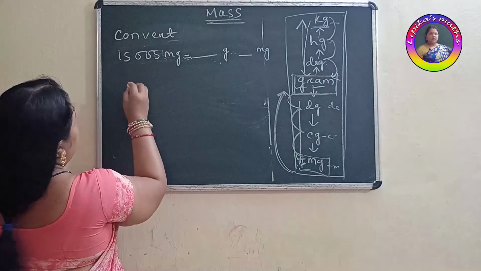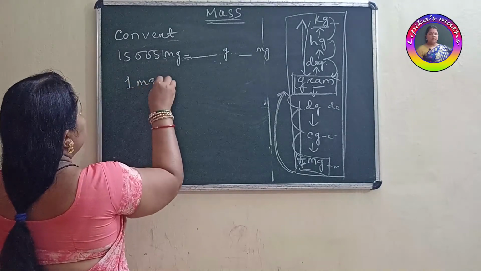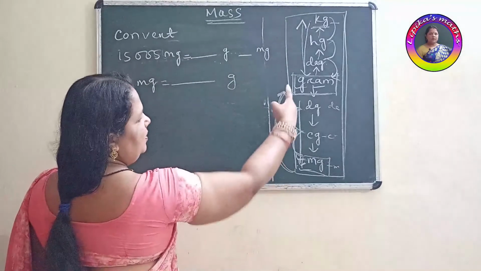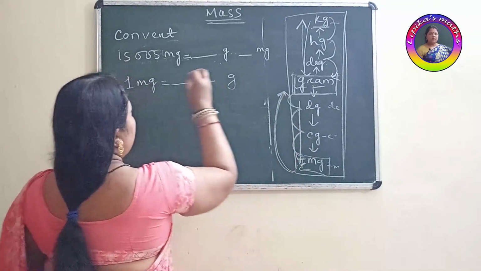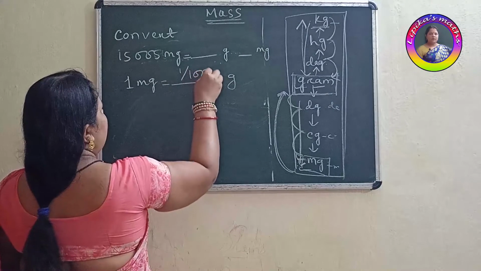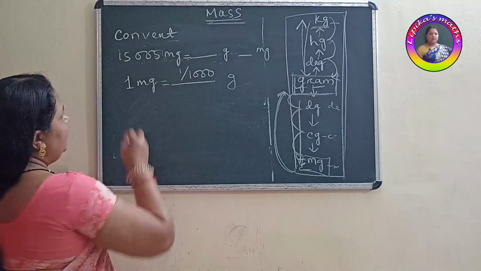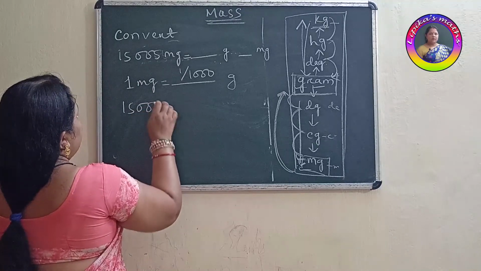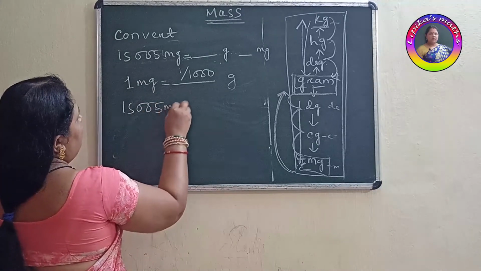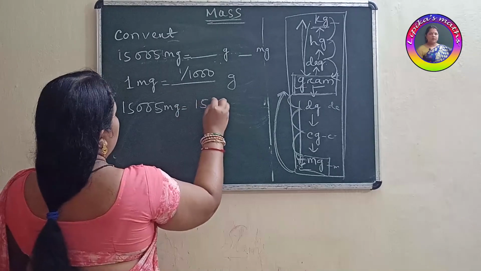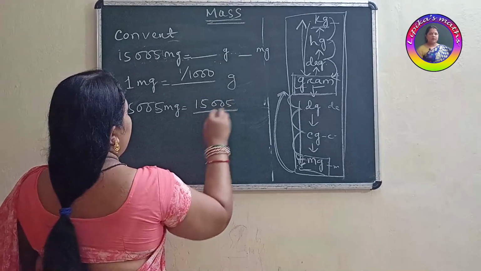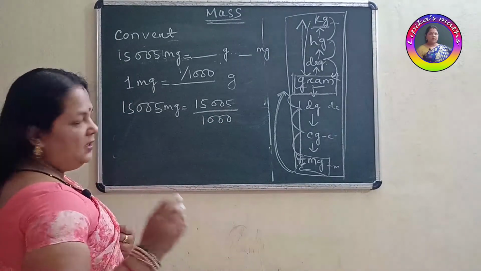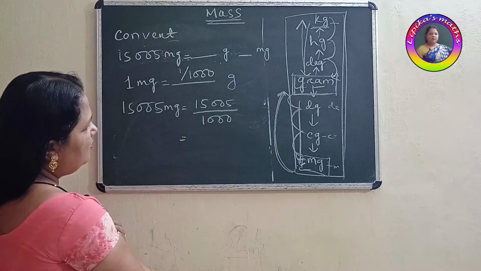So first of all you will write 1 milligram equal to how much gram? Milligram to gram. 1, 2, 3 means 1 by 1000. Right? Then it is asking 15,005 milligram. So what to do now? 15,005 divided by 1000. Right? Then what you will write now?